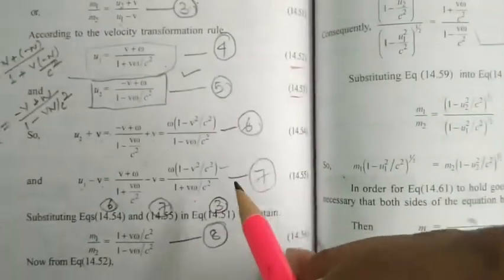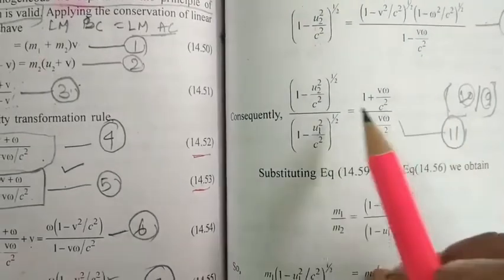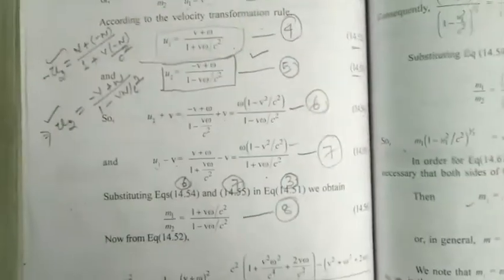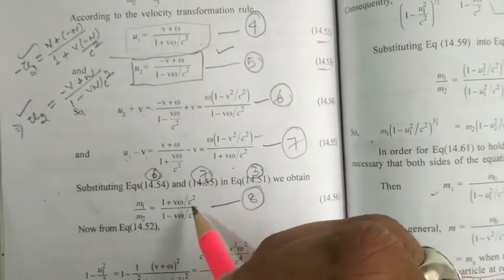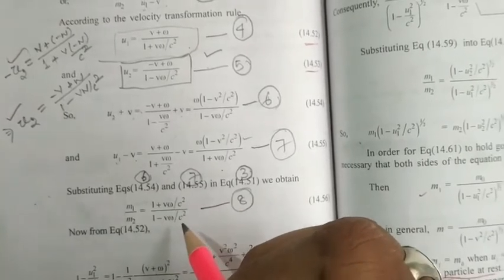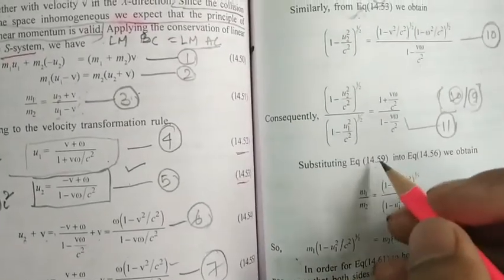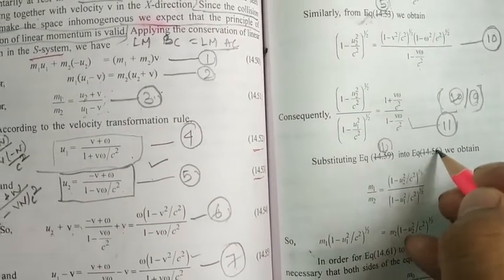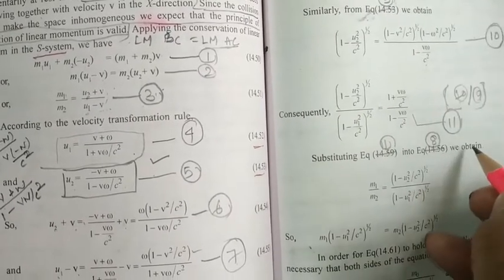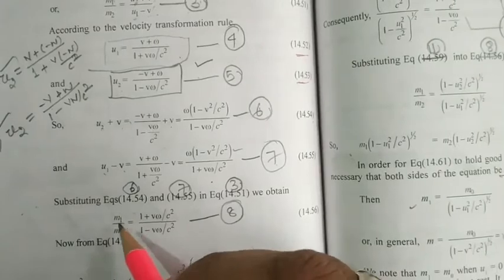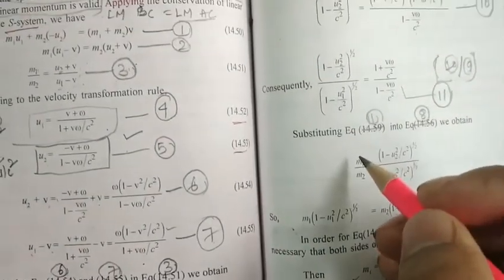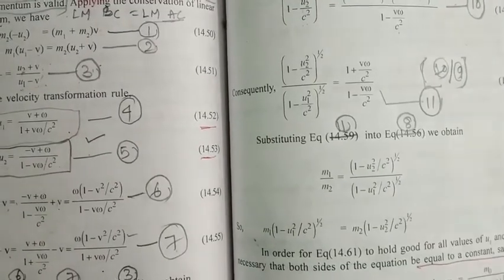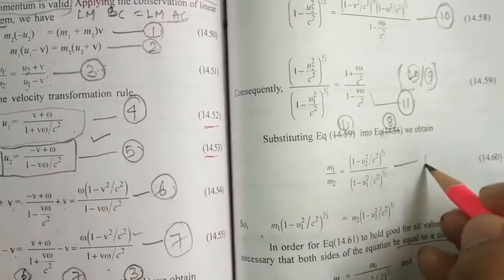In equation number 8 it is the same, 1 plus v omega by c square by 1 minus v omega by c square. So substituting equation number 11 into equation number 8, we obtain m1 by m2 is equal to this by this. Let this be your equation number 12.